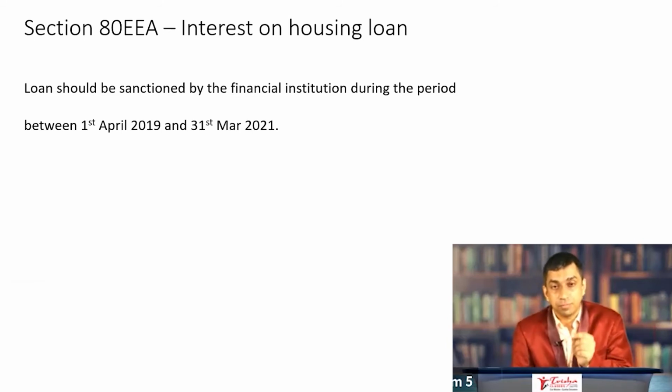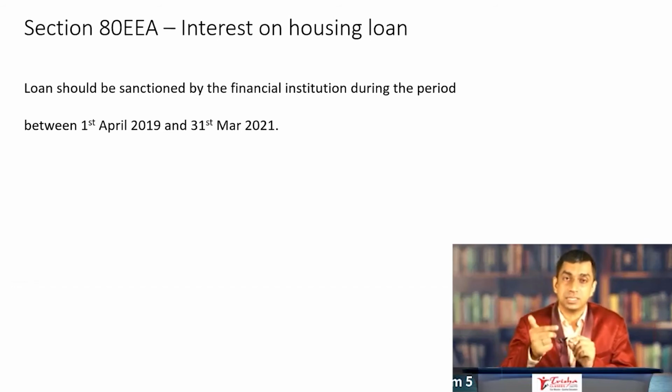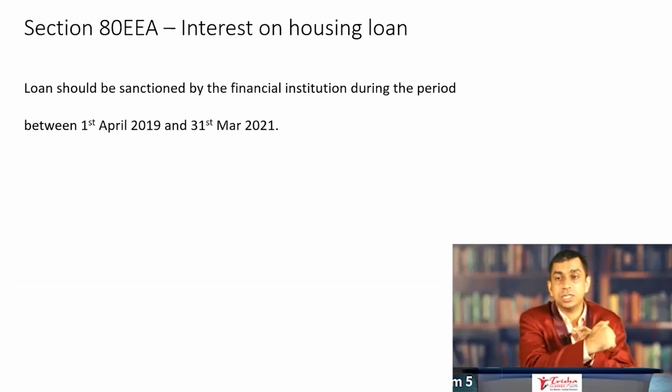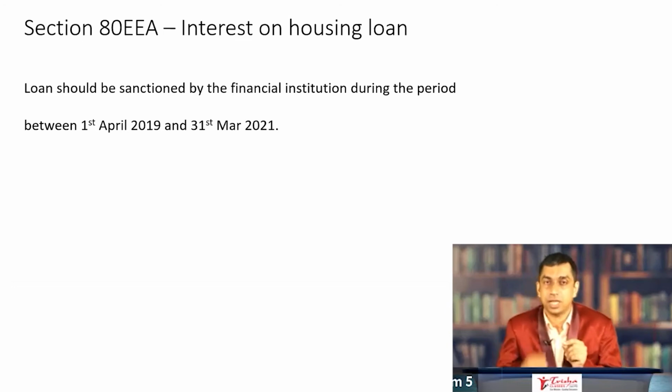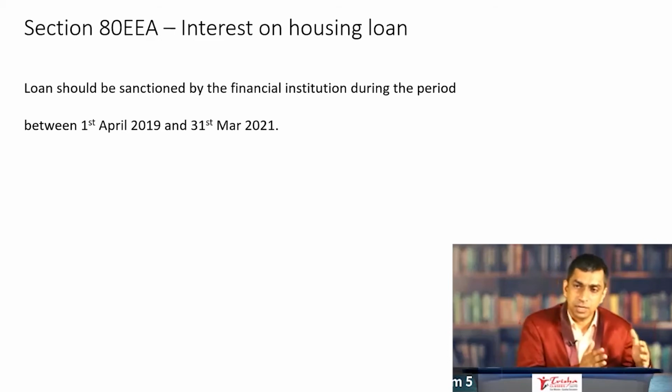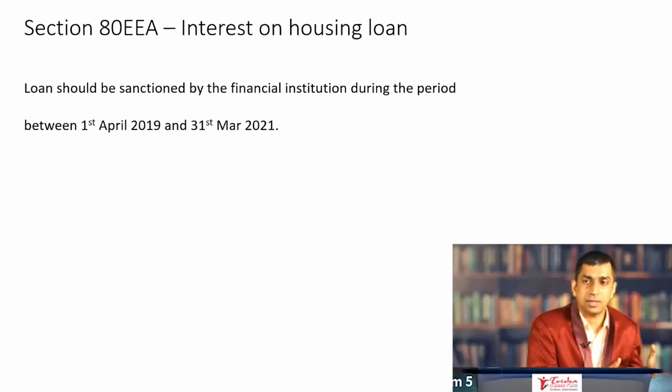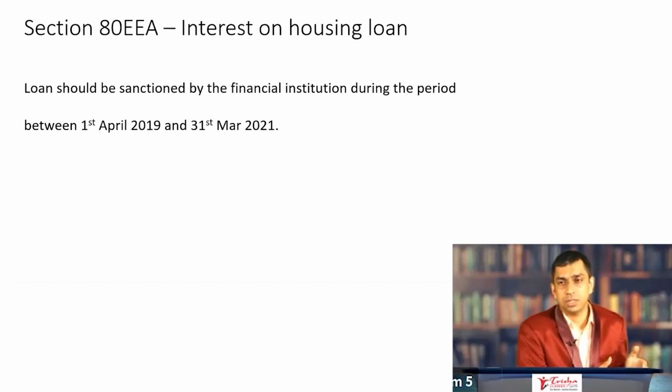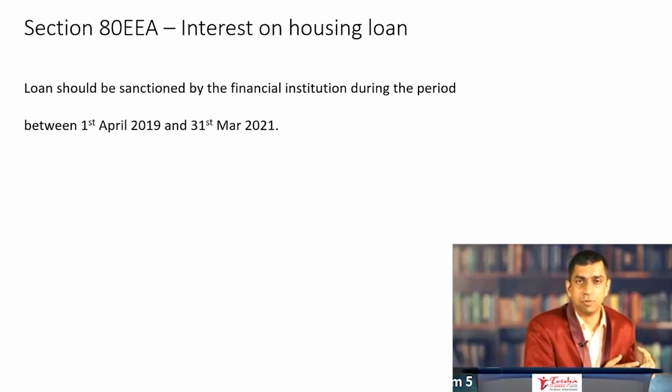80EEA was brought into the law to give some extra relief in addition to the deduction that you get under section 24 of the income tax law. Because the value of houses was rising and people were also taking large housing loans, you incur interest payments in lakhs of rupees, but section 24 gave you a deduction of only 2 lakh for a self-occupied property. There was no limit on the let out property, but on the self-occupied property, the deduction was